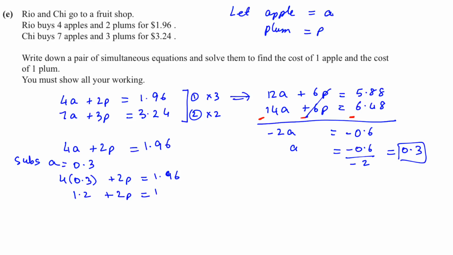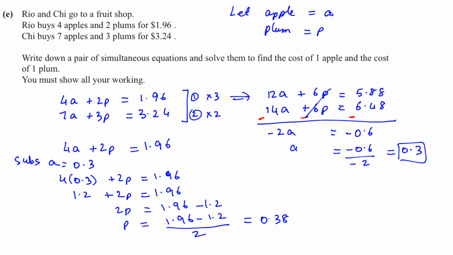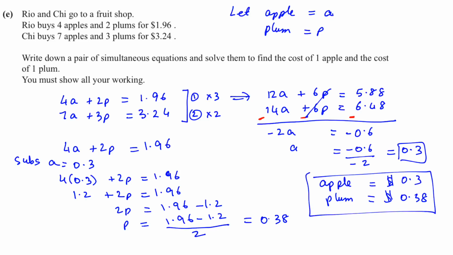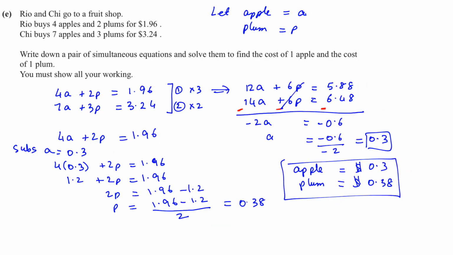We have to make P the subject, so we'll bring everything to the other side. 2P is equal to 1.96 minus 1.2, and P is equal to 1.96 minus 1.2, divided by 2. This will give you 0.38. Therefore, the cost of one apple is $0.30 and the cost of one plum is $0.38. That's your answer.